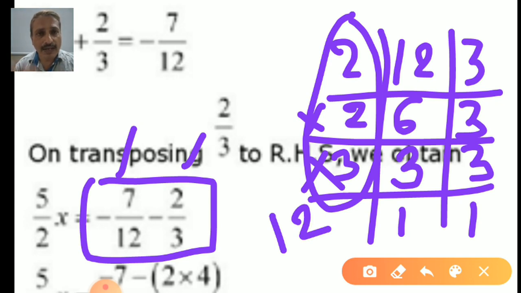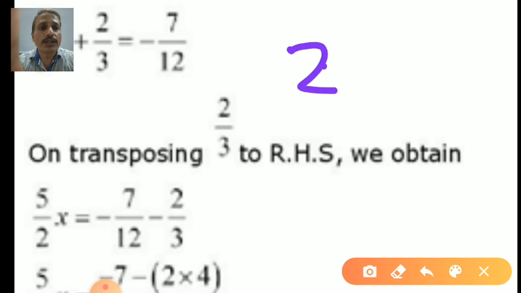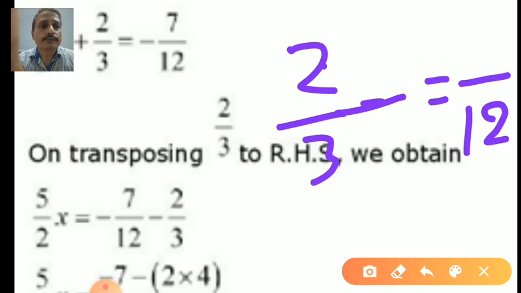Let's check the first number. 12 is there. No need to multiply by any number, because multiplying by 1 it will stay the same. But look at the second, 2 upon 3. I want to make this 3 into 12. Which number do I have to multiply? Yes, my dear student, I want to make it 12. So which number do I want to multiply here?